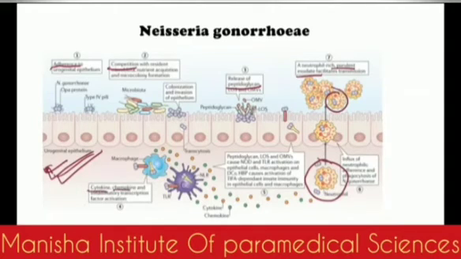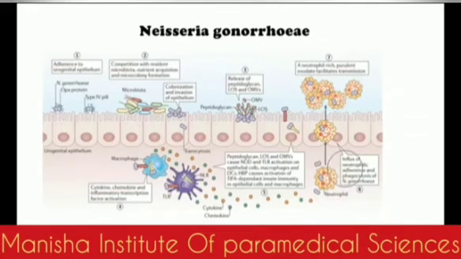This causes an inflammatory phase. There is a fever and a very high inflammatory stage, and this causes the pathogenesis of Neisseria. During this stage, some of the Neisseria can disseminate through blood and can accumulate in other organs of the body except the urogenital tract.